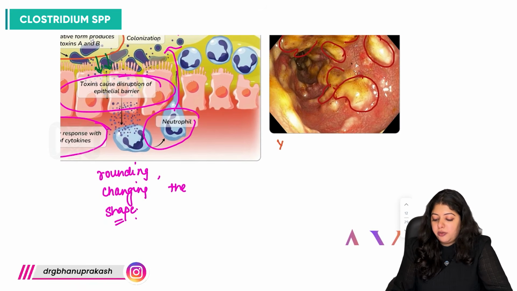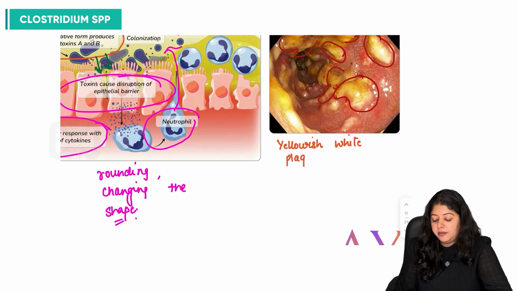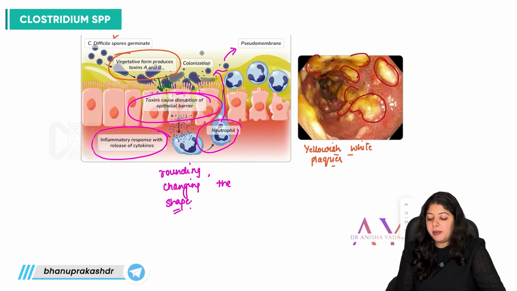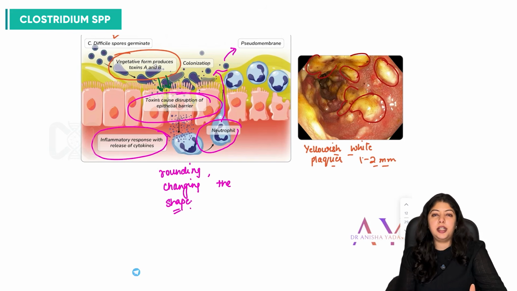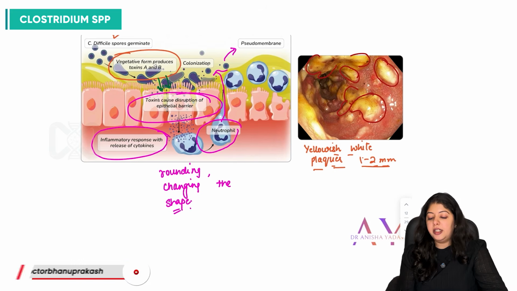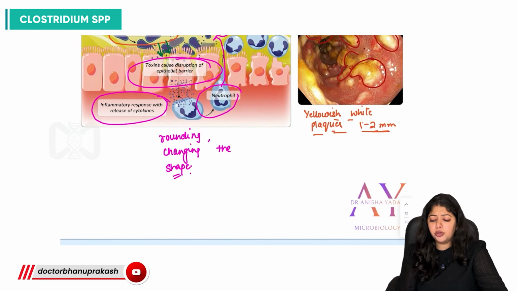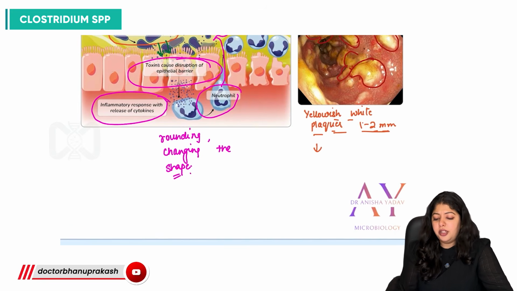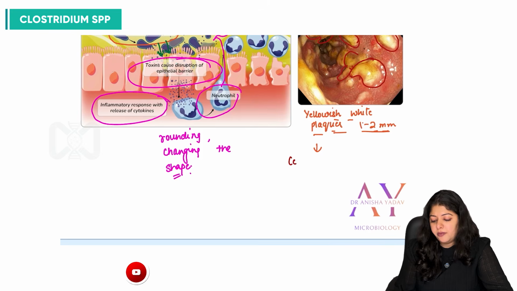So these yellowish white plaques can be as small as 1 to 2 mm, and in later stages they can cover the entire surface of the intestine, the entire area of the intestine. So ultimately leading to the disease manifestations of this pseudomembrane, right? So what is the pseudomembrane? Naturally, it is going to have cellular debris.